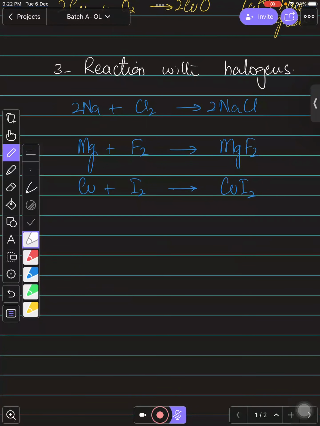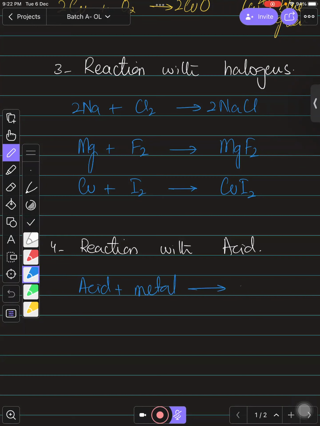And then reaction of metals with acid. We already talked about this in the acids and bases chapter. So we know that whenever any acid reacts with metal, बच्चों क्या बनेगा? बच्चों क्या बनता है? Whenever any acid reacts with metal, हमारे पास क्या बनता है बच्चों? We will always have salt and hydrogen gas. We know this. We have salt and hydrogen gas.